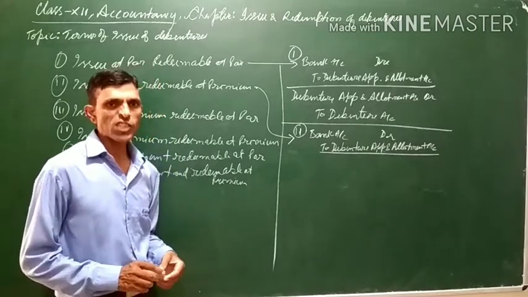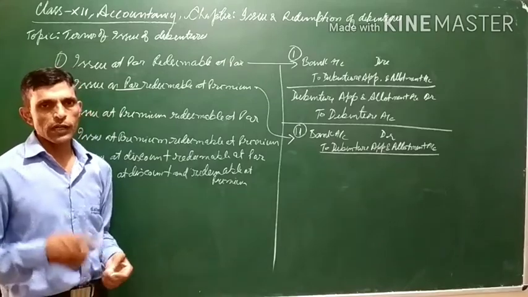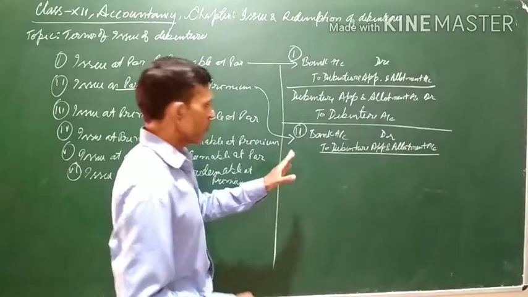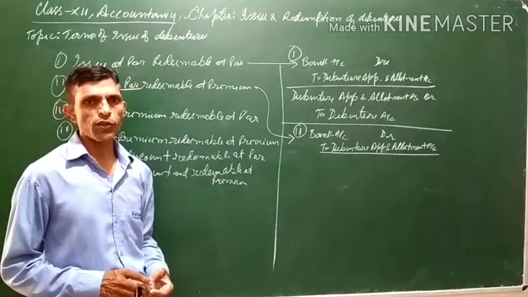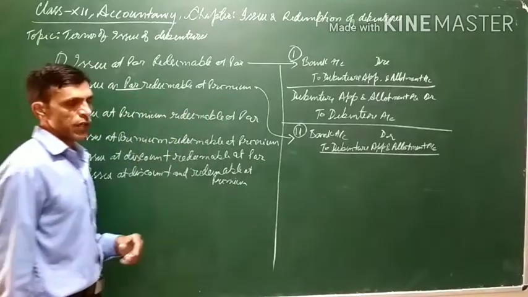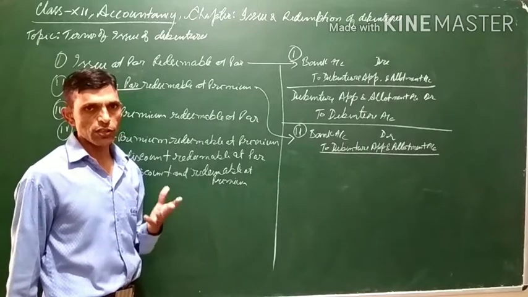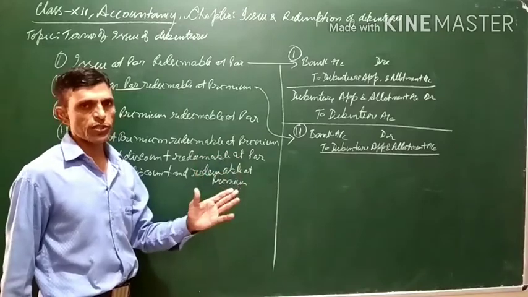As we know, the rule for expenses and losses is that they are to be debited, and that is why one account will be opened by the name of loss on issue of debenture account, which will be the premium which will be paid at the time of redemption of debenture. This is a loss, and this loss will be transferred to debenture. You can say loss on issue of debenture account.